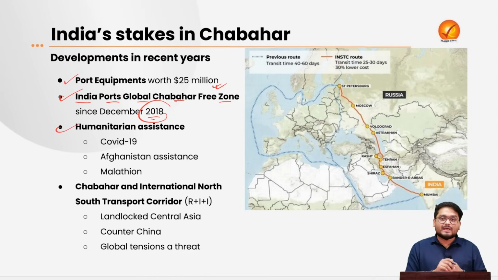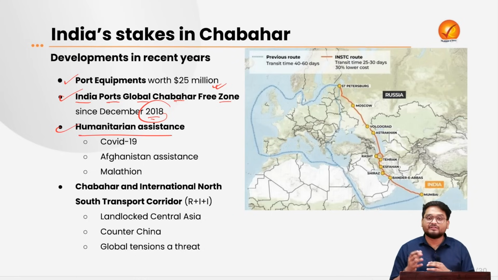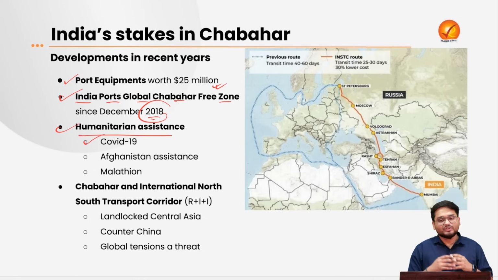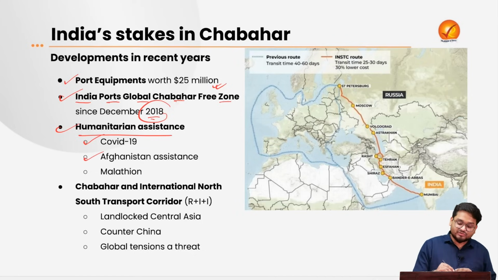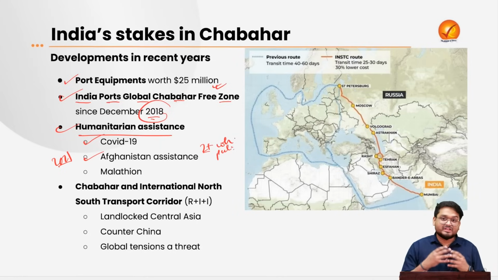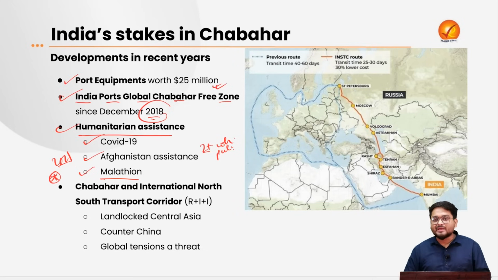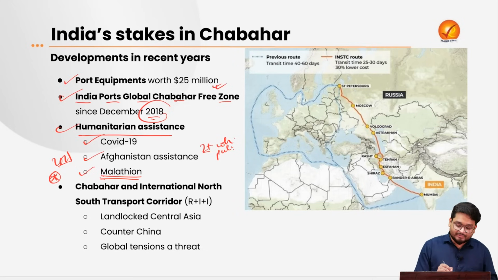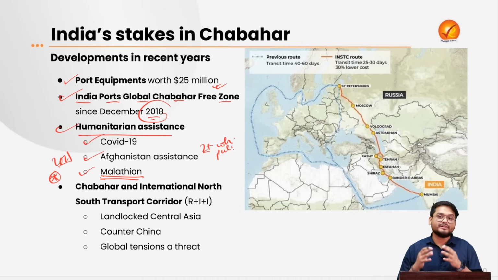Apart from this, in recent times, we have also seen a massive amount of humanitarian assistance during the COVID pandemic, when vaccines were supplied through this port, Chabahar port, from India to the rest of the European nations and also to Iran and Afghanistan. We also saw, during the Taliban takeover of Afghanistan in 2021, that since then India supplied more than 2 million tons of wheat and pulses to the Afghanistan region, giving humanitarian assistance. Also in recent times, India has been supplying Iran with malathion, which is a drug to treat mosquito-borne diseases in the country. So we have to understand that the importance of Chabahar Port is very, very high.